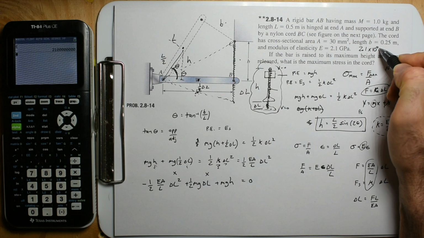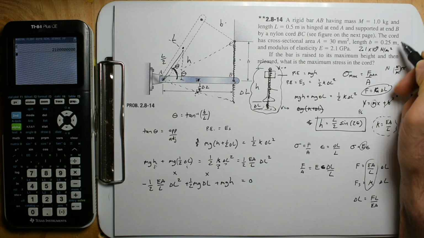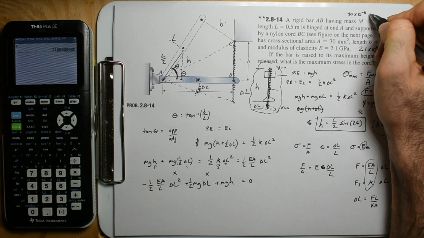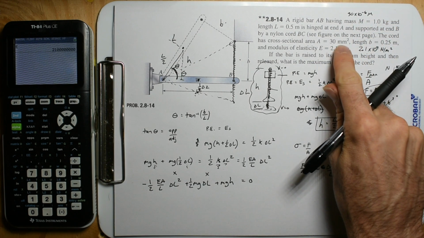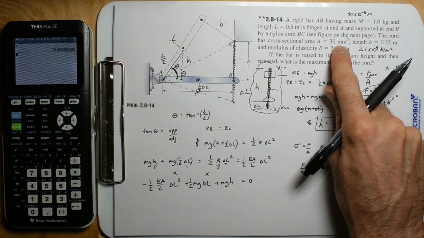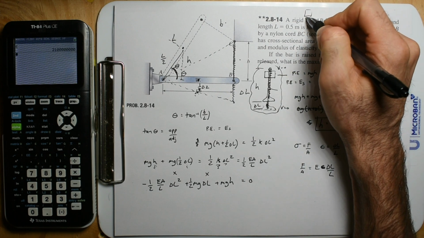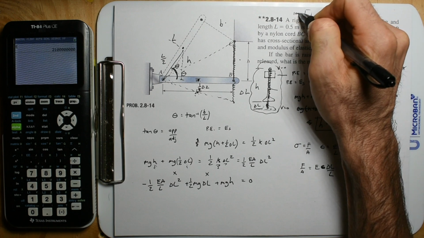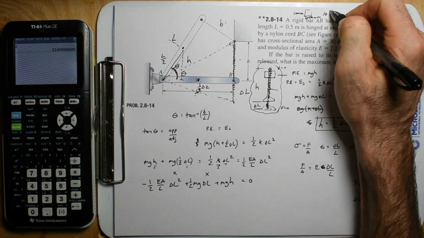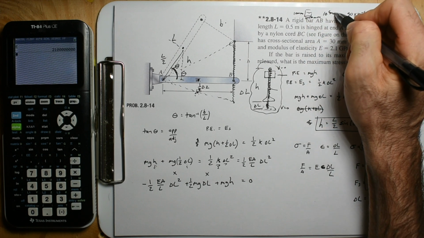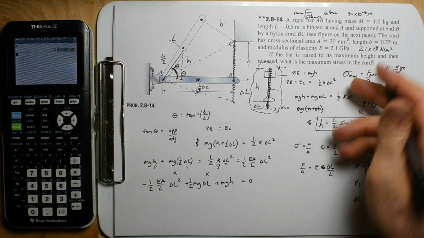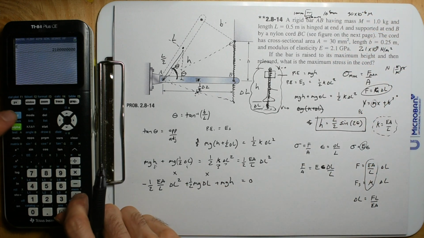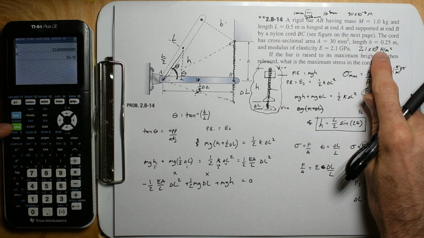2.1 times 10 to the 9 pascals, which is newtons per meter squared. That's the definition of a pascal. Area is 30 times 10 to the negative 6. That's turning this into meters, you know what I mean? Because in 1 millimeter, there's 1,000. So if this is 1 meter by a meter, that's 1,000 millimeters by 1,000 millimeters. So there would be 10 to the 6 square millimeters in a square meter. And so you would just divide by 10 to the 6 to get meters. That's kind of the quick and dirty way. But anyway, we have that stored in our calculator as alpha A.